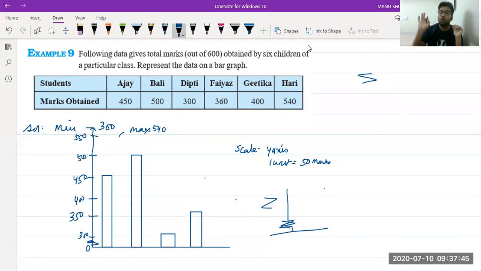Don't worry. Now let me do the question without kink with a different scale. I hope you got this concept of scale 50. Now I'm taking a scale of 100. Let's see what happens. And don't think that we are wasting our time. We are not wasting our time. We are devoting our time to understand the concepts. These concepts will help you to do the homework properly.